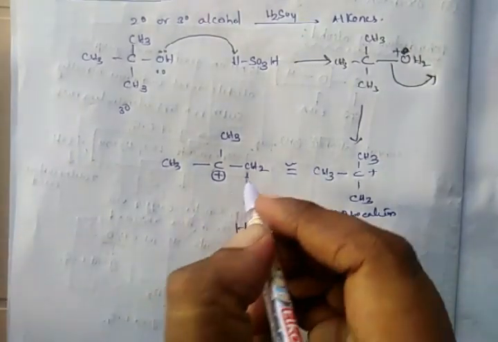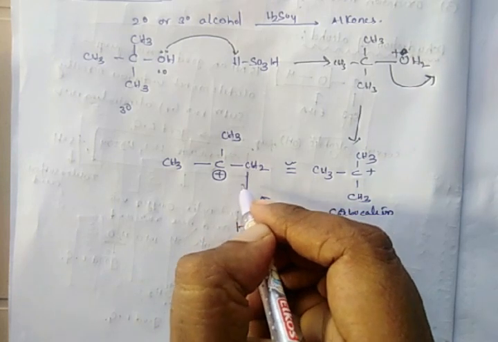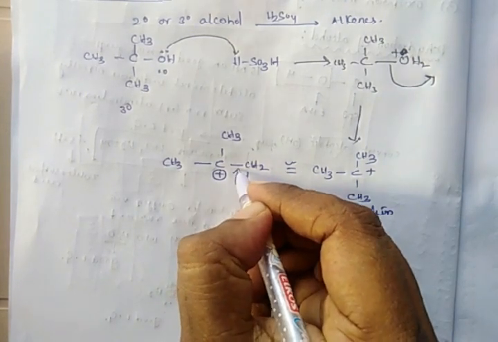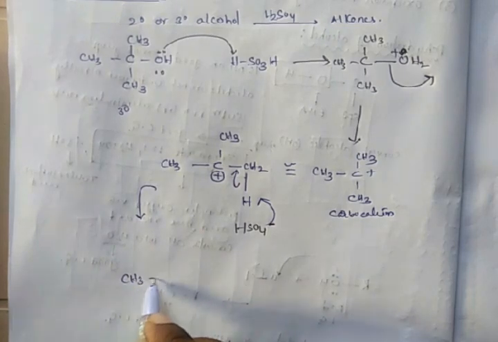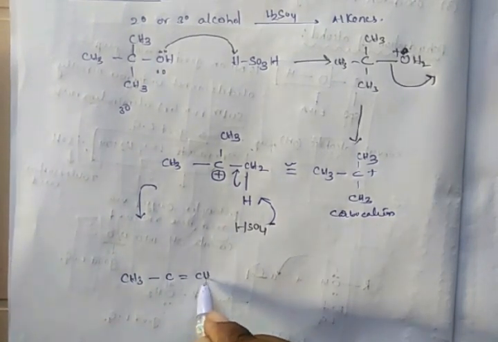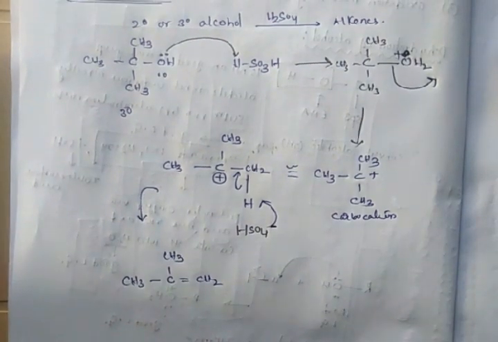So the electrons present in this CH bond will be shifted to the neighboring bond, and as a result, we will get CH3, C double bond CH2, CH3. This is the E1